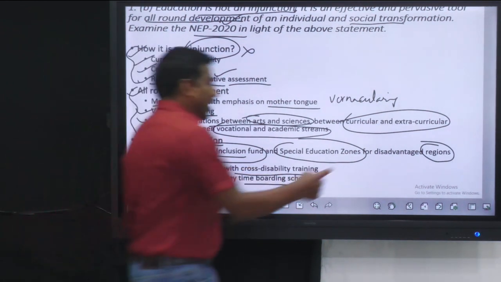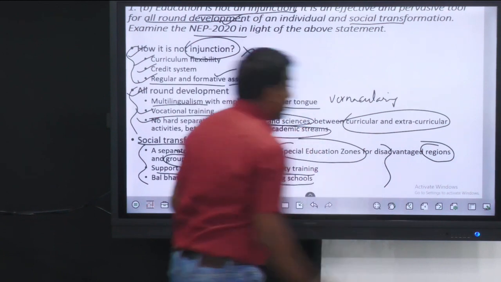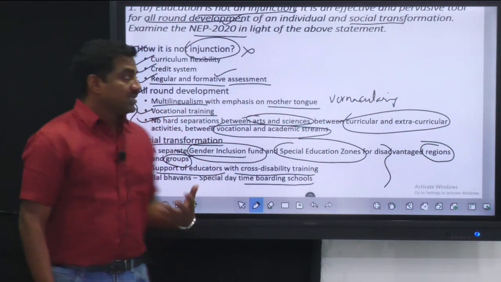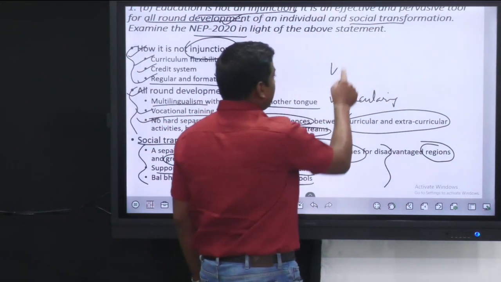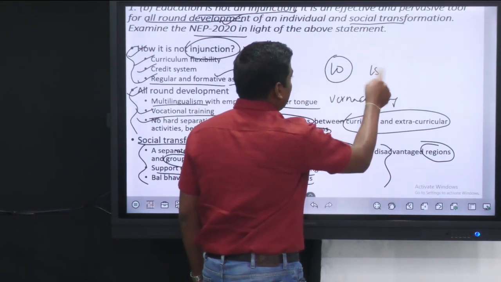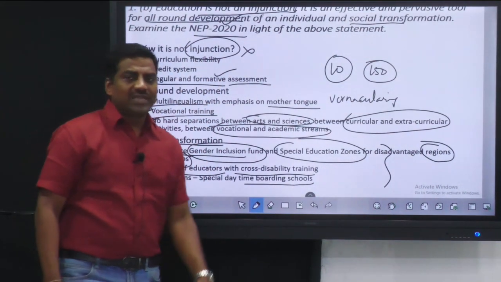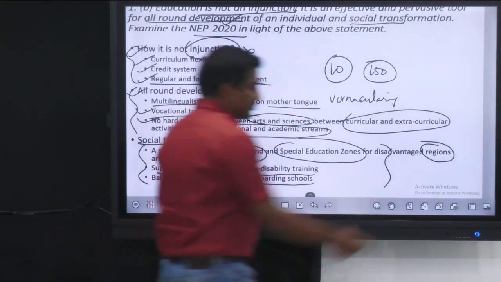There are a lot of points here as far as the social transformation or the overall development of a child. But as far as the marks are concerned, we have to restrict it to 10 marks or 150 words. So here an explanation of 8 to 9 proper points would suffice our purpose.